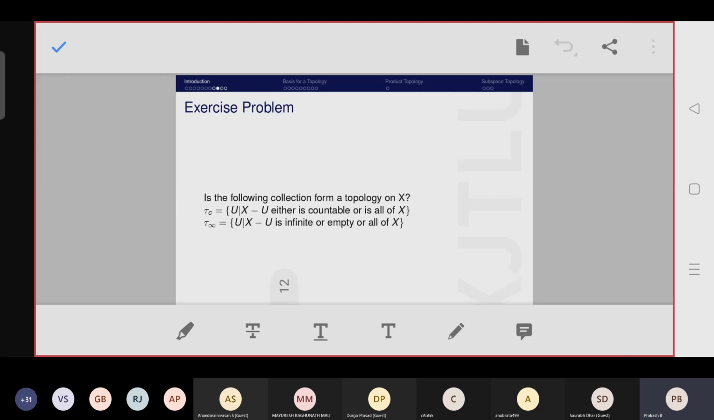So you may guess that one. Which one is a topology? Here there are two subcollections. One is tau c: its elements are U such that its complement is either countable or equal to X. Another collection is tau infinity: a collection of U such that its complement is infinite, or empty, or equal to X. So there are two different collections. Which one is a topology and which one is not?